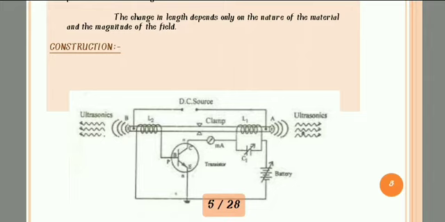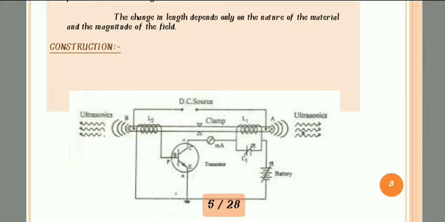Now come down, where a transistor is used. What is the work of the transistor? The work of the transistor is that it can pass current through the whole circuit. In the transistor we know that there are three components. First one is emitter, second one is collector, and third one is base. Emitter is represented as E, collector as C, and base as B. So this is the NPN transistor we used in the circuit.